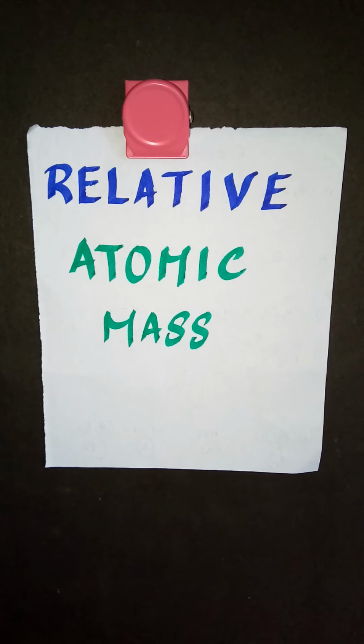We are going to see what is atomic mass and how it is calculated. We know now that matter is made up of atoms. So our next interest is to determine the mass of the atoms. However, an atom is so small that it cannot be seen or isolated. So it is impossible to determine the actual mass of a single atom by weighing it.